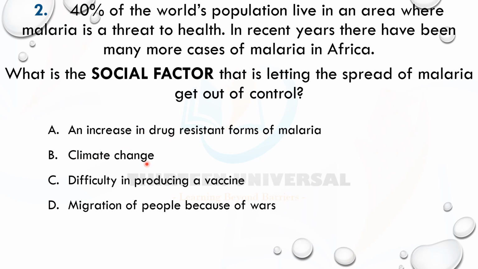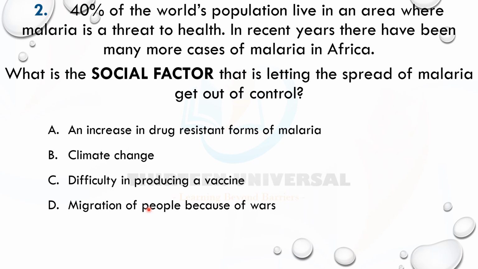B is a climatic change. Is that a social factor? No, that's a physical factor. Difficulty in producing vaccine. This is a biological factor. So what we are left with is D, migration of people because of wars. Yes, people migrate because of wars. People moving from Congo to Canada, carrying infectious disease with them. Sorry about that, but it does happen.